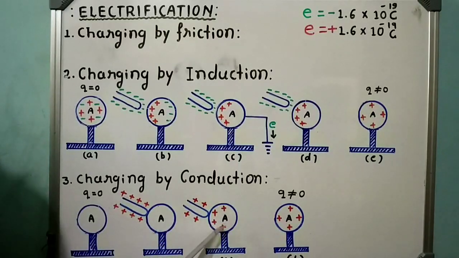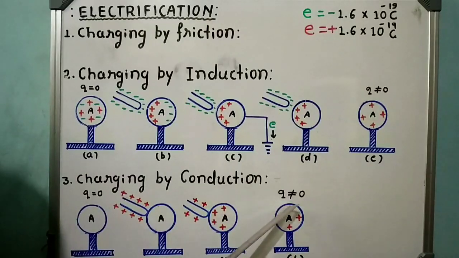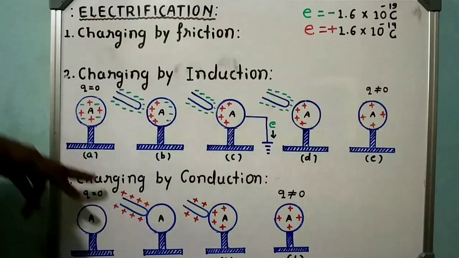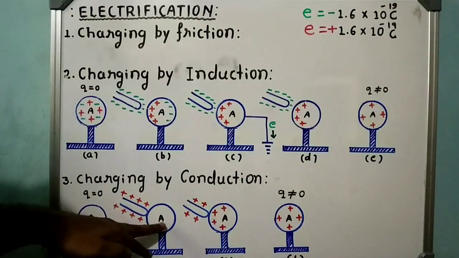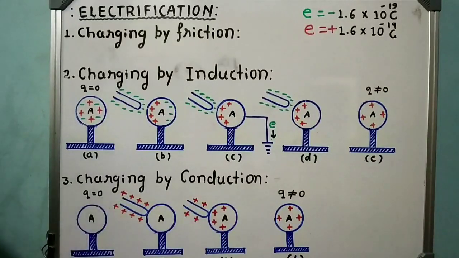Now this is charged. After this, you just remove this charged body and these charges equally distribute over the outer surface of conductor A. In this way, just by bringing it in contact with the neutral conductor A, this neutral conductor is going to be charged.